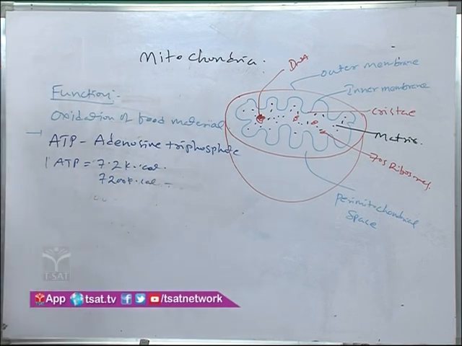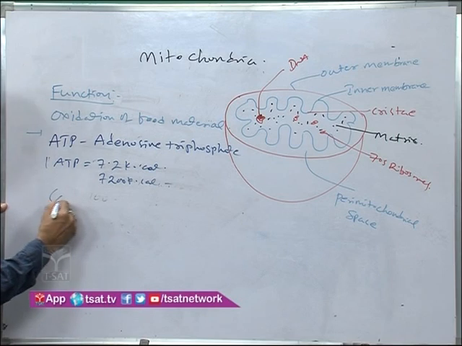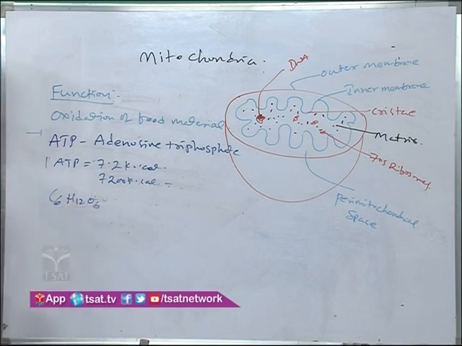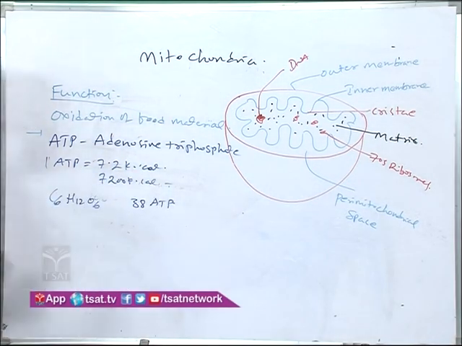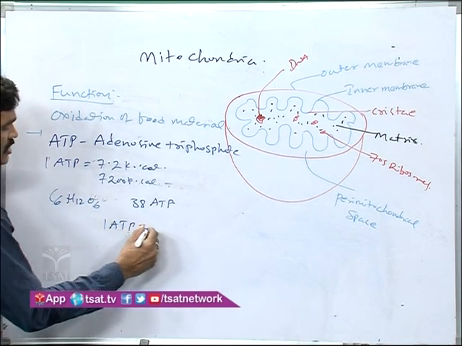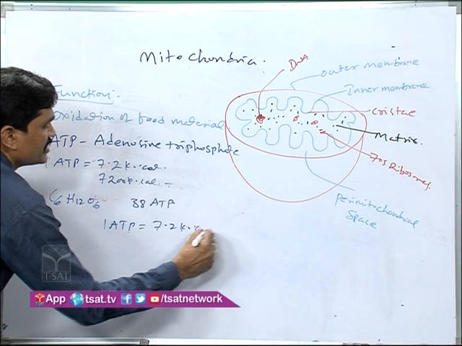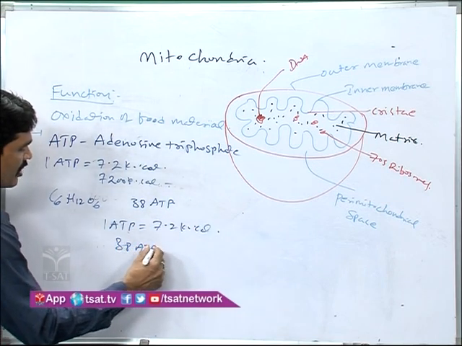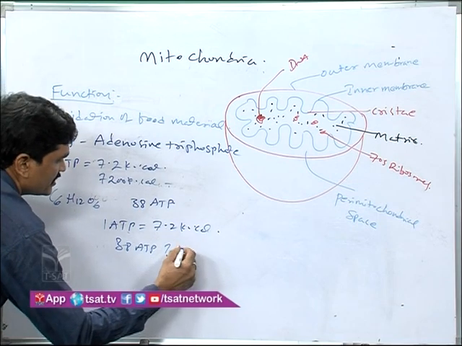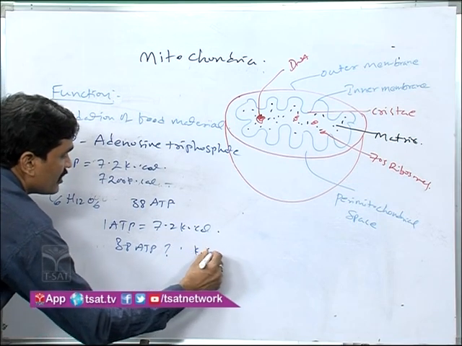As you know, children, if one molecule of glucose, C6H12O6, is oxidized in the mitochondria, it can produce 38 ATPs of energy. Here 1 ATP is equal to 7.2 kilocalories of energy. Then 38 ATPs are equal to how many kilocalories of energy?